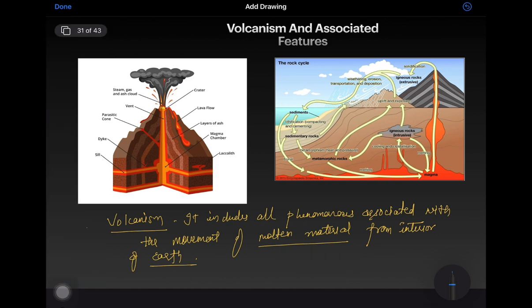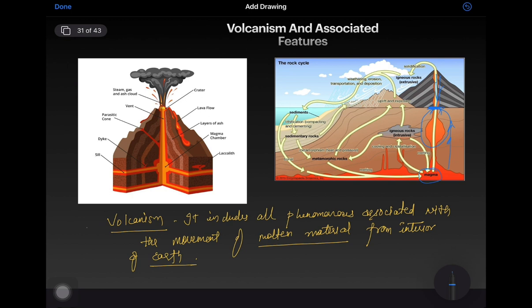As you can see in this picture, this is magma in the interior where the magma generates, then it moves upward. Here it gets collected before erupting on the surface. This is the point from where magma starts to erupt on the surface, which is known as extrusion.